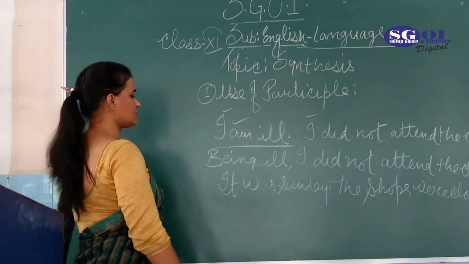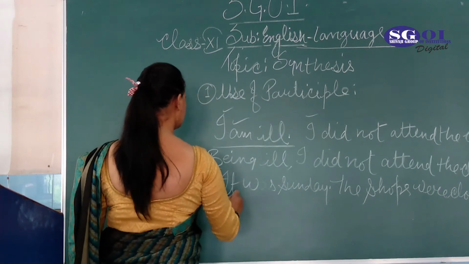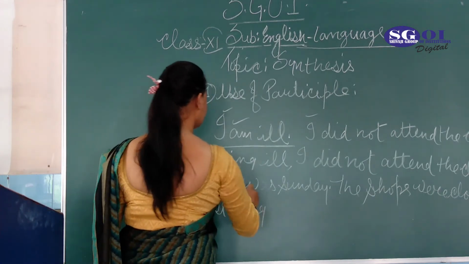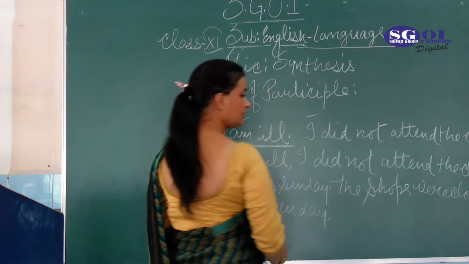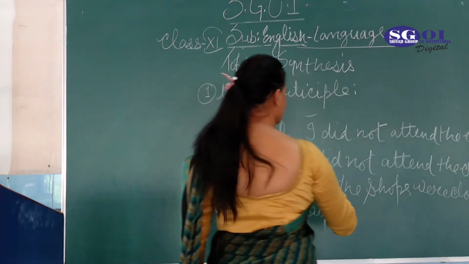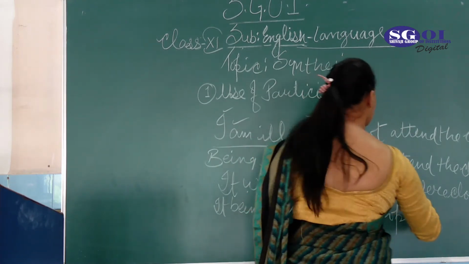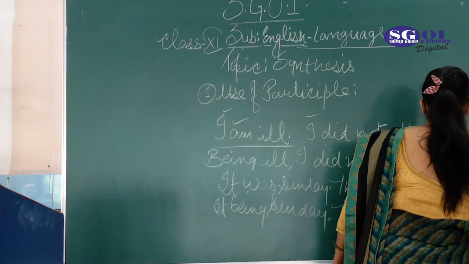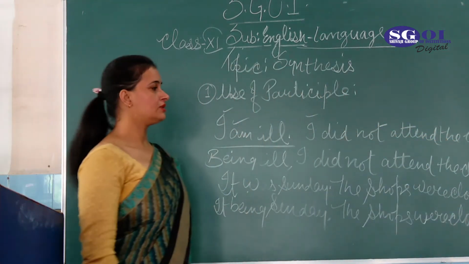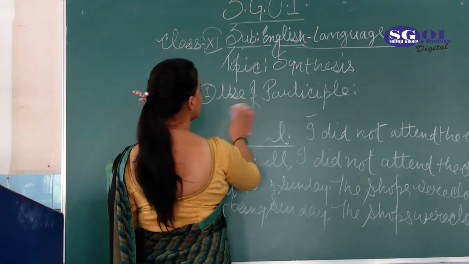The shops were closed. So, it being Sunday, comma, the shops were closed. So these are the types of sentences related to your present participle.